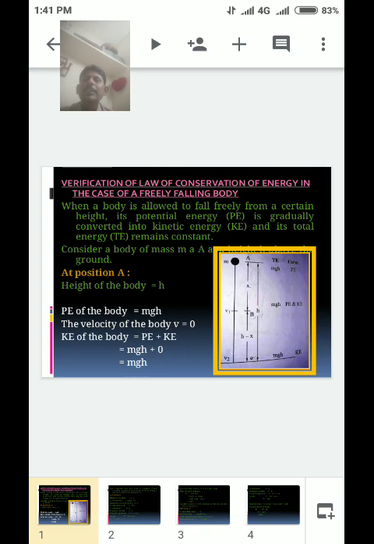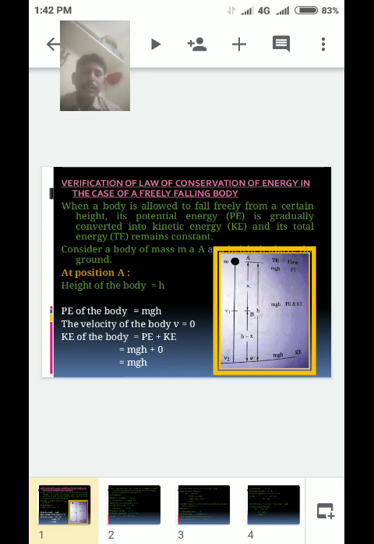Listen to the first three or four lines again: when a body is allowed to fall freely from a certain height, its potential energy mgh is gradually converted into kinetic energy, half m v squared, and its total energy remains constant.